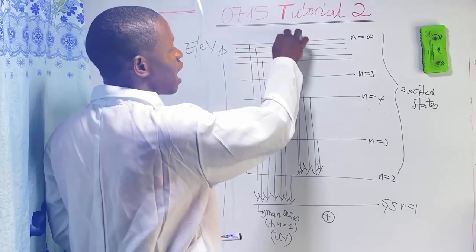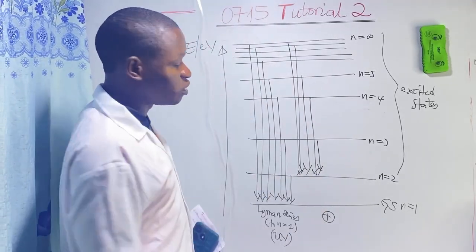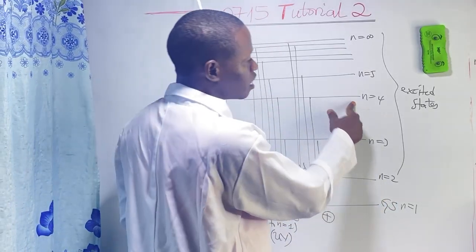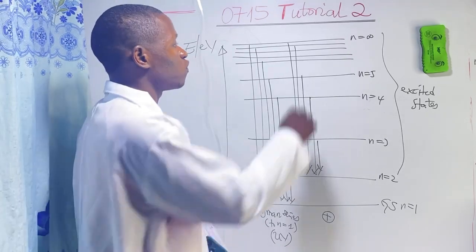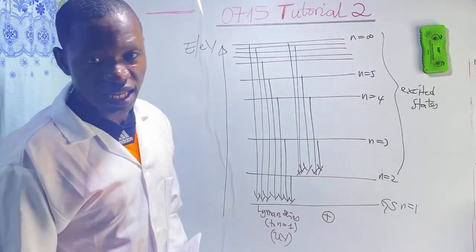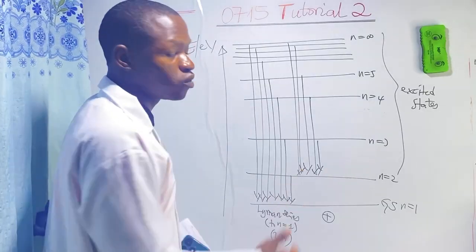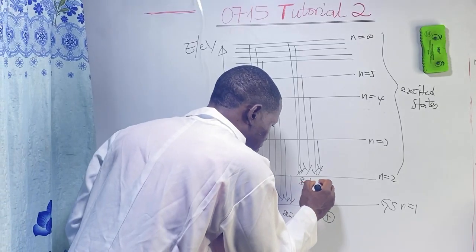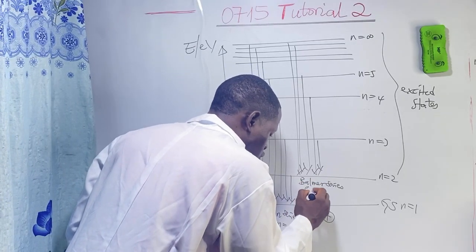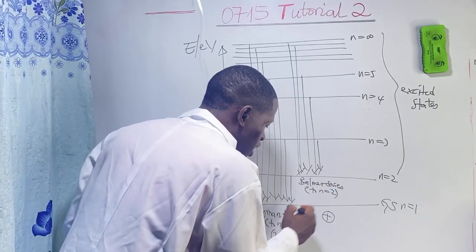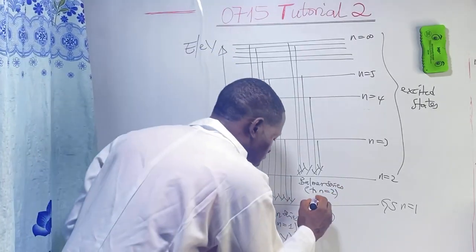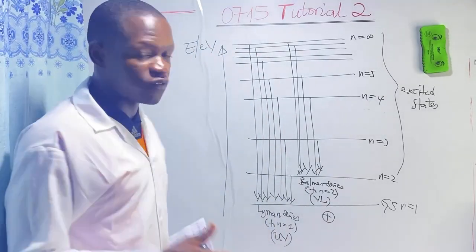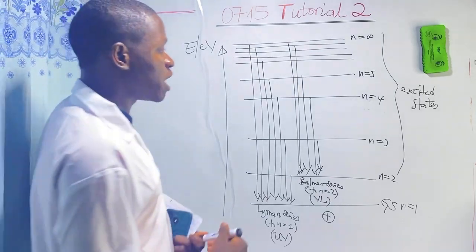Now, the first level here is the first excited state, then the second excited state, the third excited state, and so on. When an electron transitions from higher energy levels to the second energy level, or the first excited state, with quantum number n equals 2, we call that the Balmer series. The Balmer series transitions to n equals 2, and the radiation emitted here falls in the visible light region of the electromagnetic spectrum.